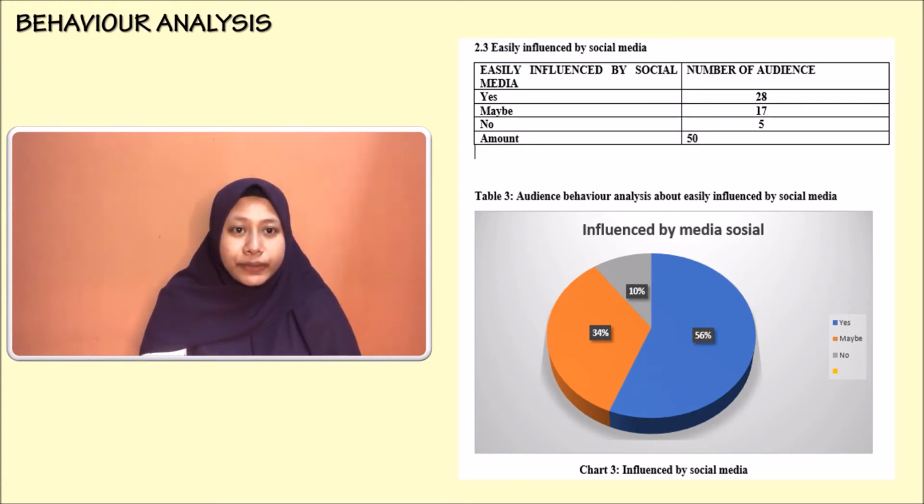Social media is very important in our life, and most clothing brands are using social media as their platform to advertise and also sell their brand.